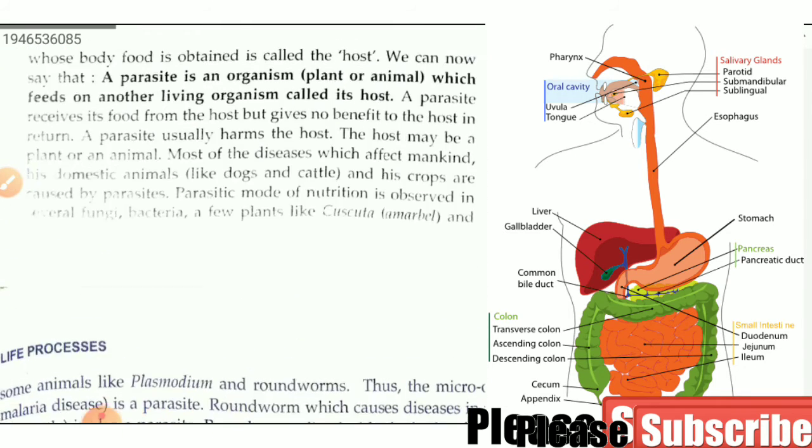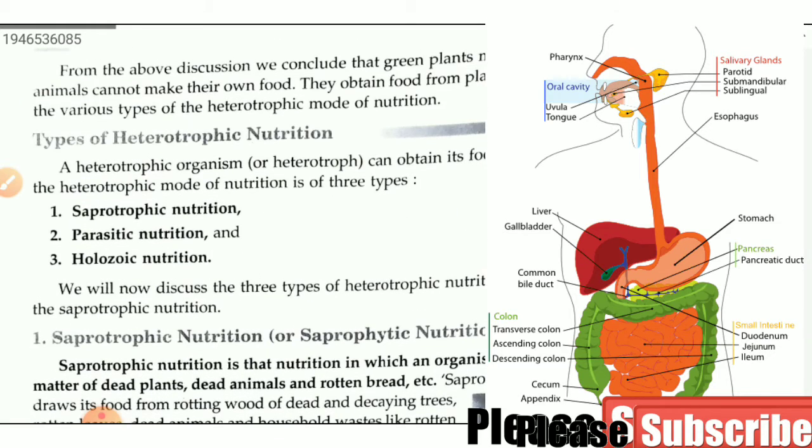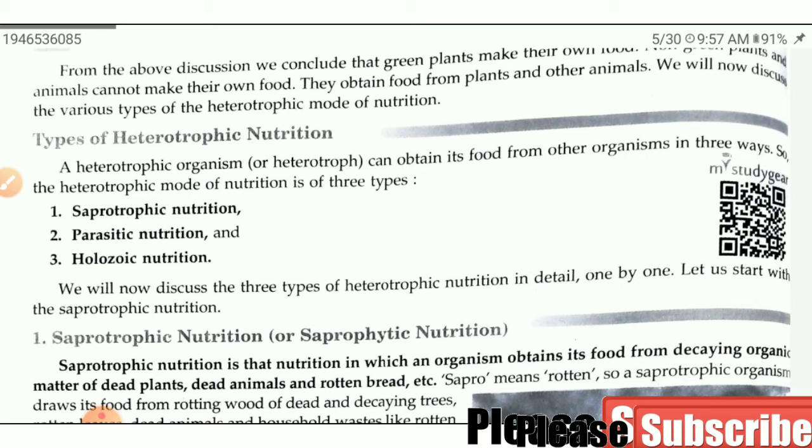So what we have learned in this video is three types of heterotrophic nutrition: saprophytic nutrition, parasitic nutrition, and holozoic nutrition. Saprophytic nutrition means an organism obtains its food from dead and decaying plant and animal material.